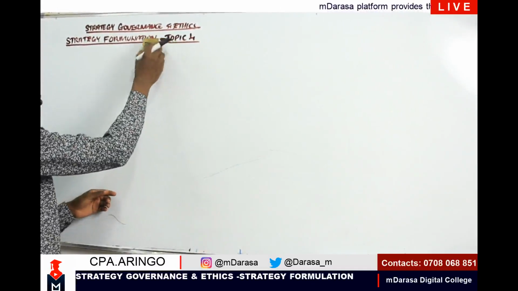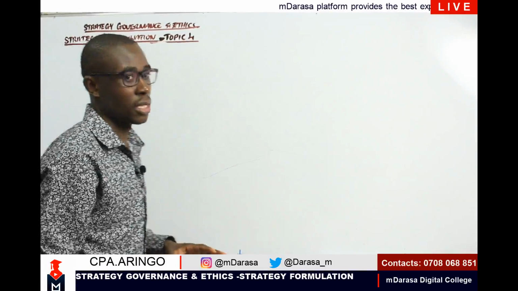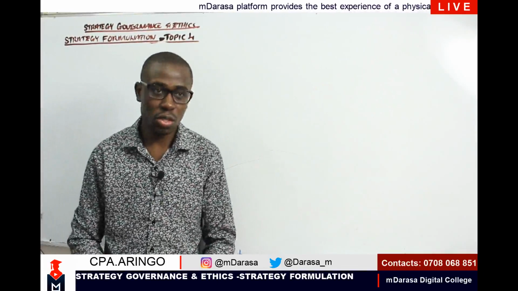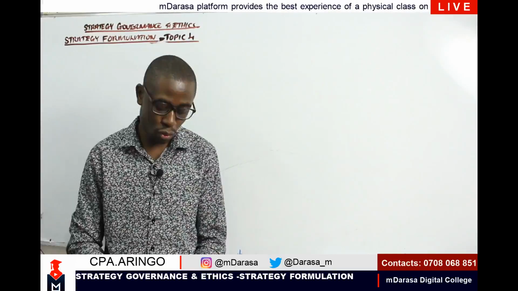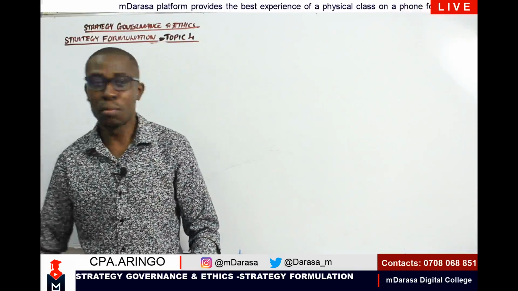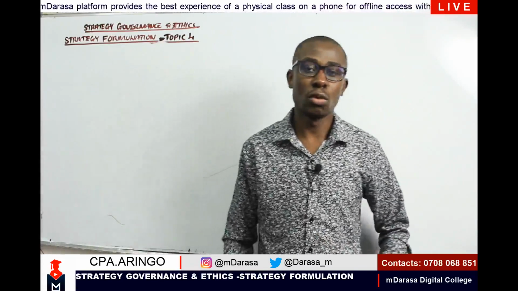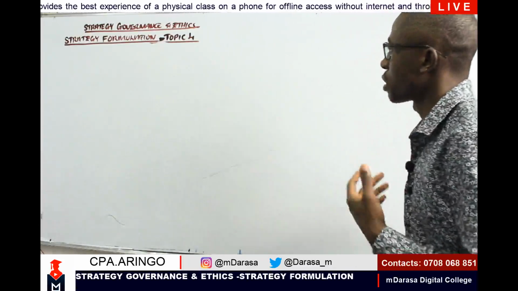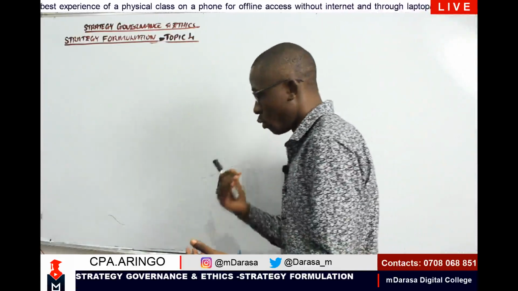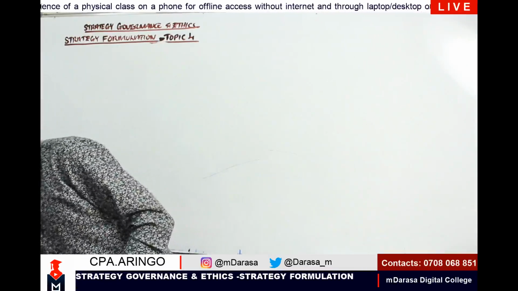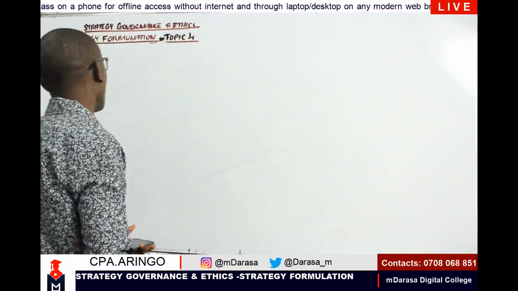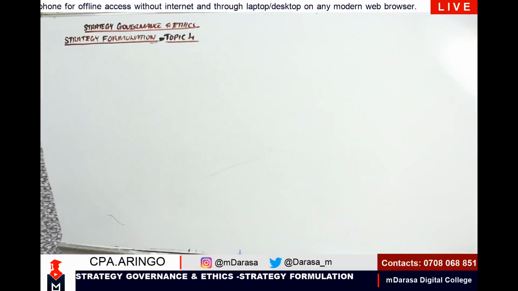A very important concept. So, anytime we are talking of a strategy formulation, my good students, what are we supposed to understand? Because remember, in our previous classes, we had introduced the concept of a strategy. We looked at what strategy will encompass. So, in our class today, I want us to talk about how to formulate our strategy. What are some of the key elements that you must always have in mind? Anytime you are talking of a strategy formulation, you must always understand this concept.